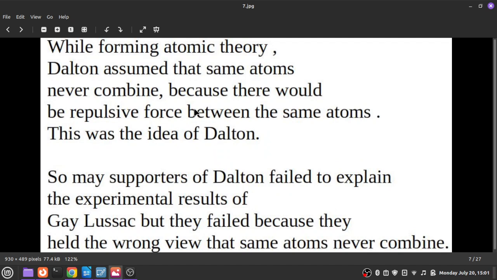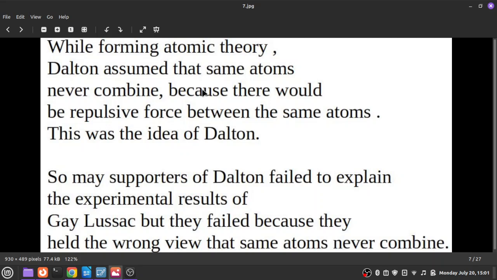But Dalton also proposed a wonderful theory that matter is made up of atoms. He made one mistake. Dalton said that the same kind of atoms will not combine. That is the idea held by Dalton.